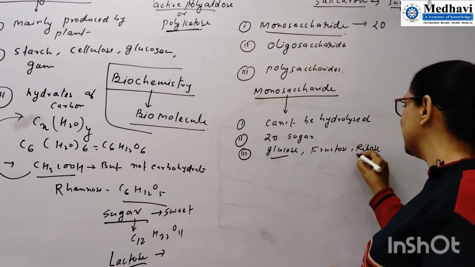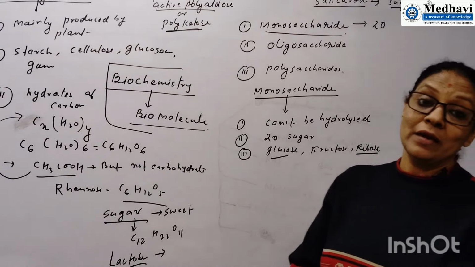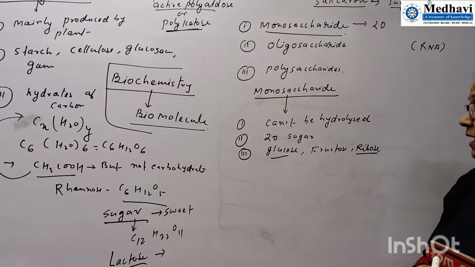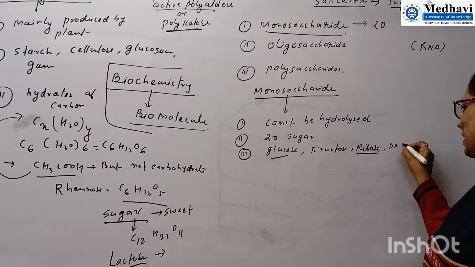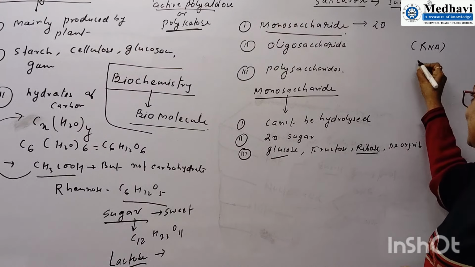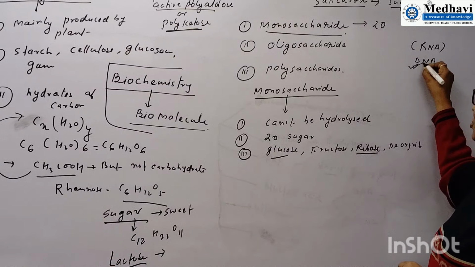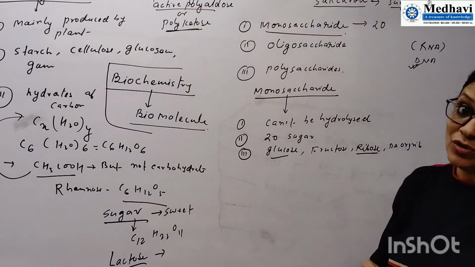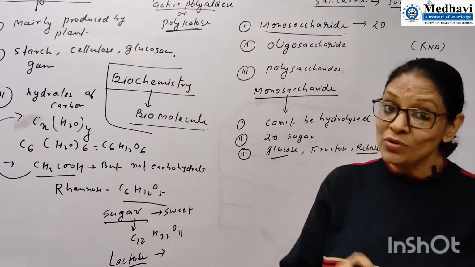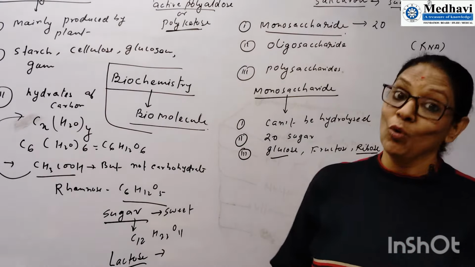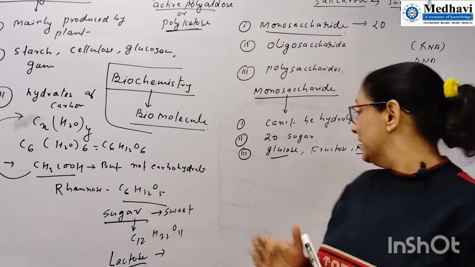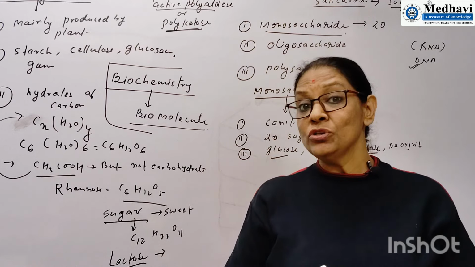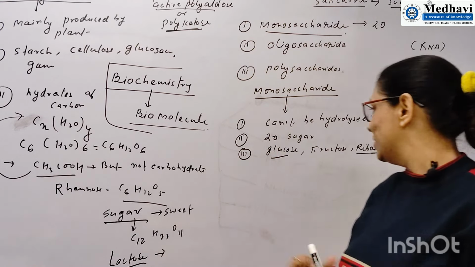Very important, ribose is in RNA, ribonucleic acid, and deoxyribose is in DNA, deoxyribonucleic acid. Deoxyribose is the simplest sugar, and it is a monosaccharide. So don't forget that in DNA and RNA, which I will explain later on, we use sugar, and that sugar is a monosaccharide.